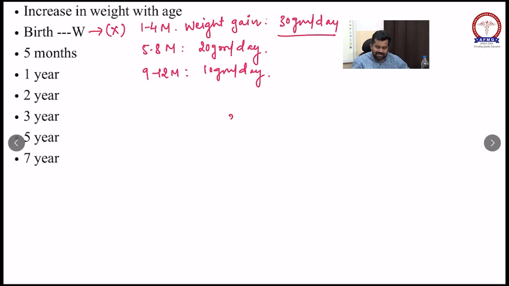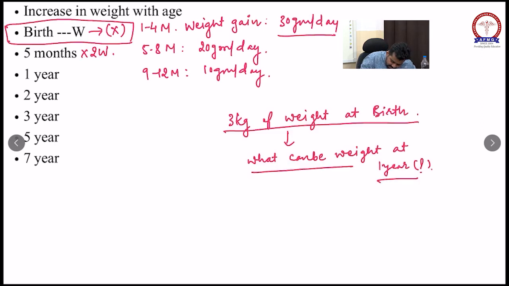To solve this kind of MCQ, remember like this: suppose a child has a birth weight x, suppose 2.8 kg, 3 kg or 3.2 kg. During the first 5 months of life, the weight of a child will be twice the birth weight.